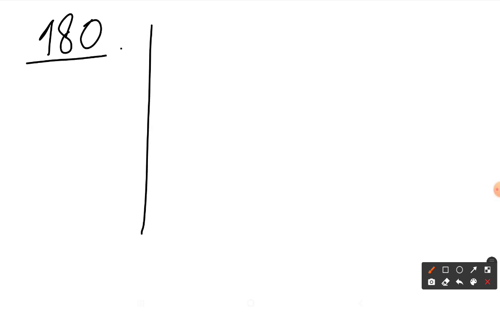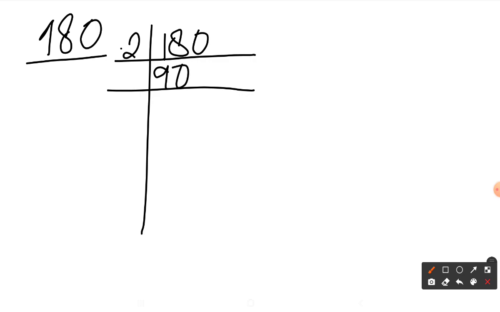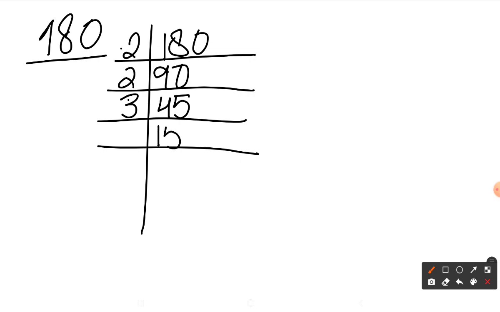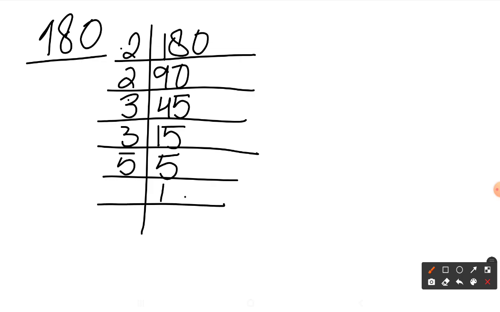So the next one is 180. Again we are gonna divide it into its prime factors. So I'll get 180, then I'll do it by 2, so it would be 90. Again by 2 I'll get 45. Now if I would sum up 4 and 5, I'll get 9. That means it's divisible by 3, so I'll get 15. Again by 3 I'll get 5. Now 5, I'll get 1.